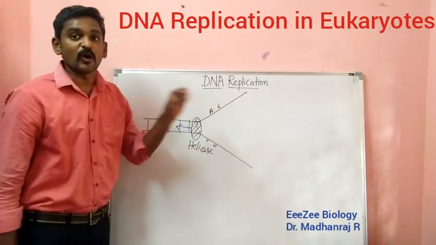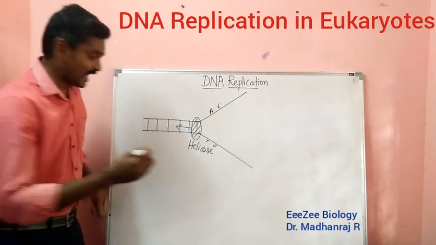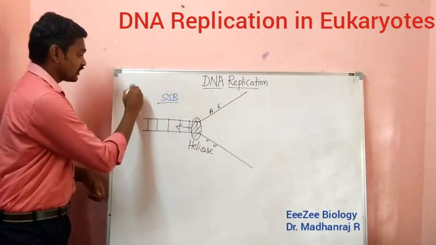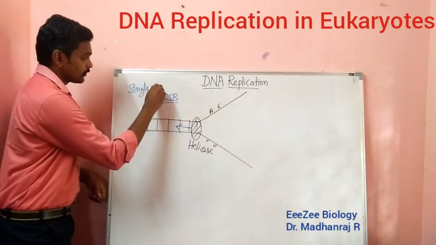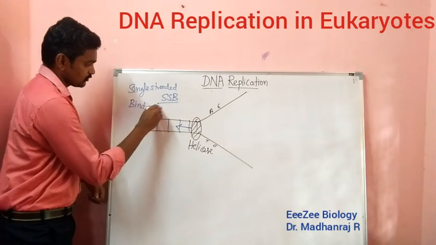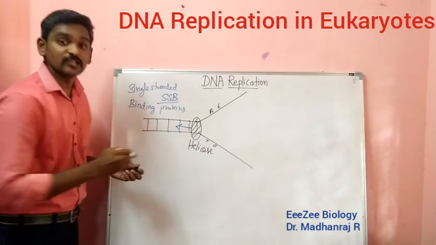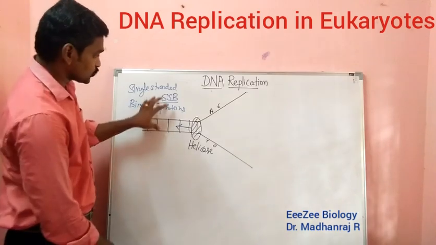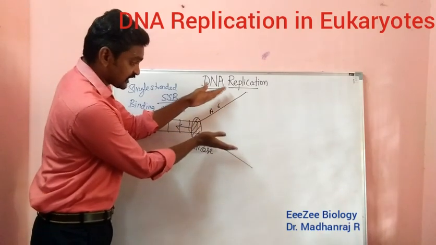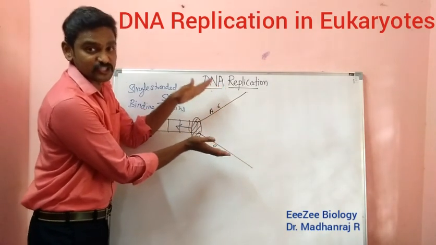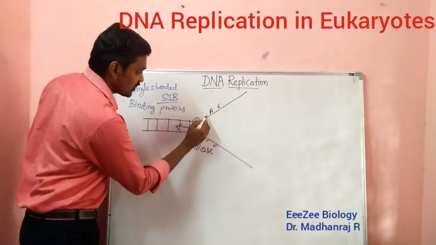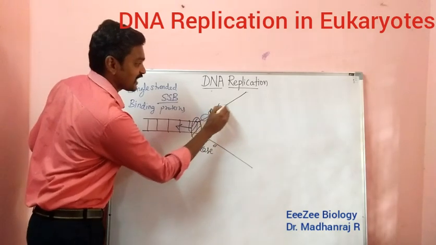So this will be performed by a set of proteins called SSB, that is single stranded binding proteins. Single stranded binding proteins will help in keeping the single strands as such until the replication is over. That will be done with the help of these proteins. What these proteins will do is bind to the single strands like this.